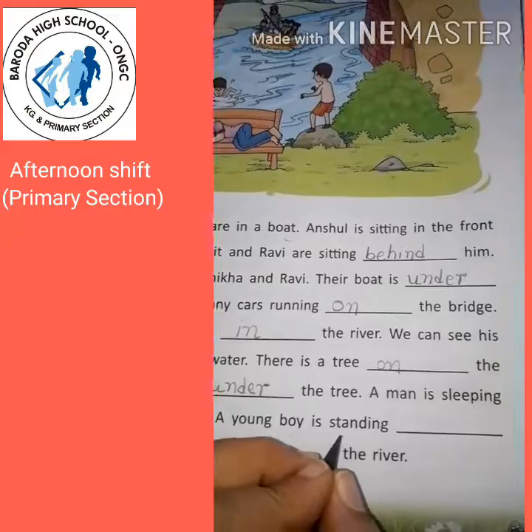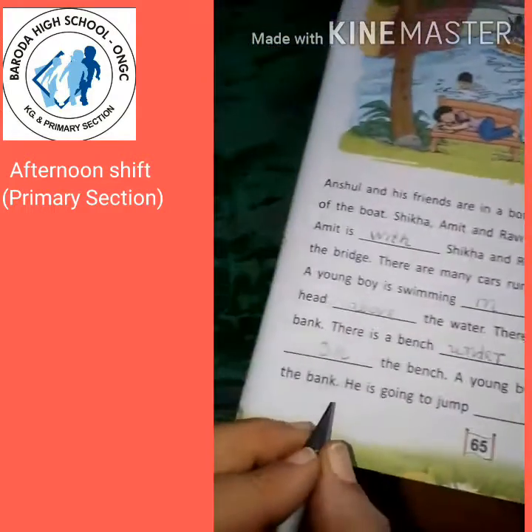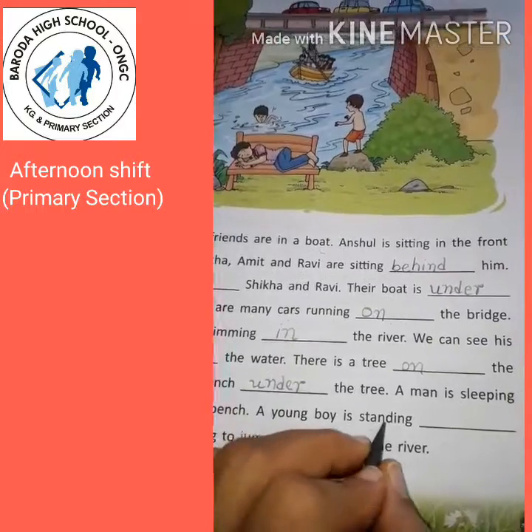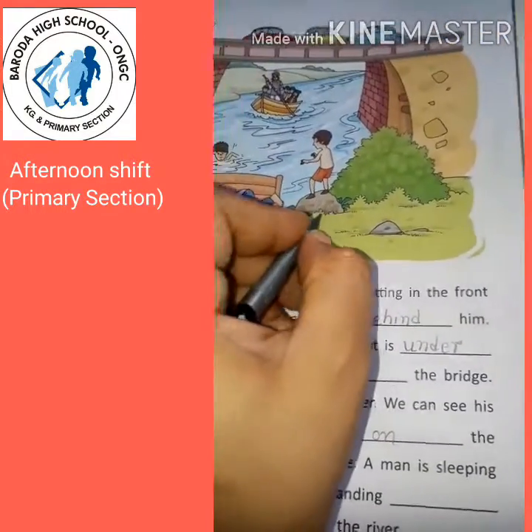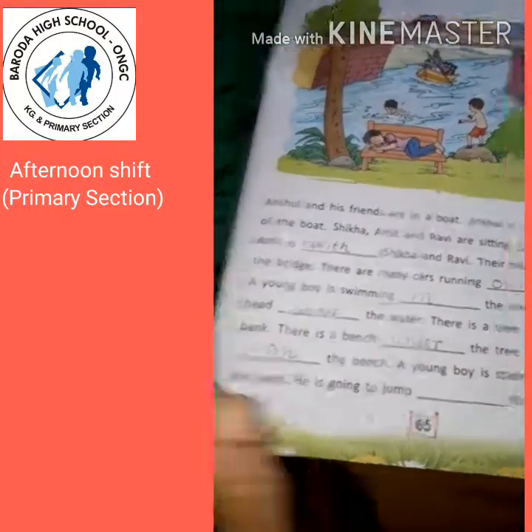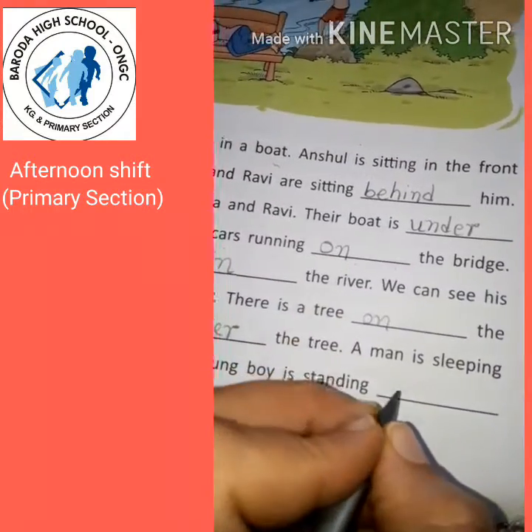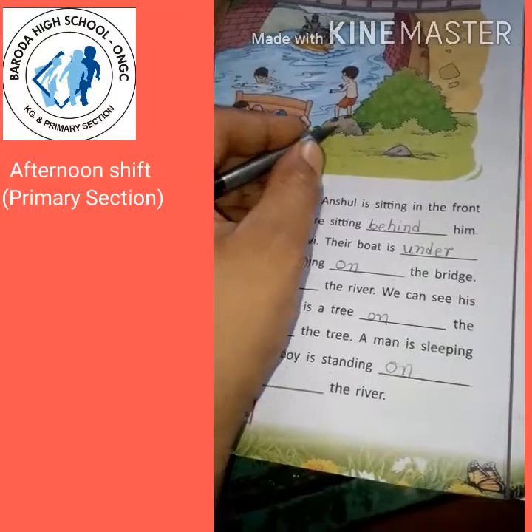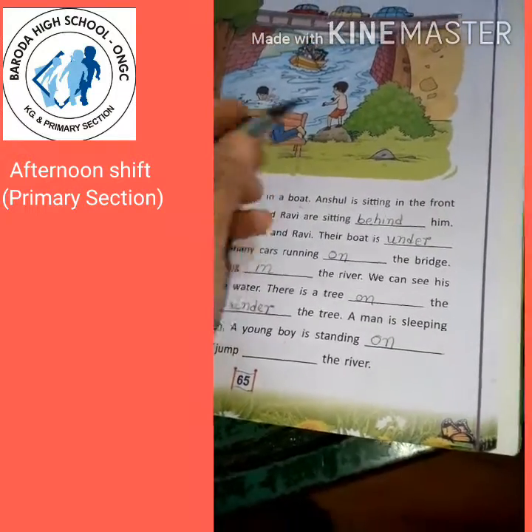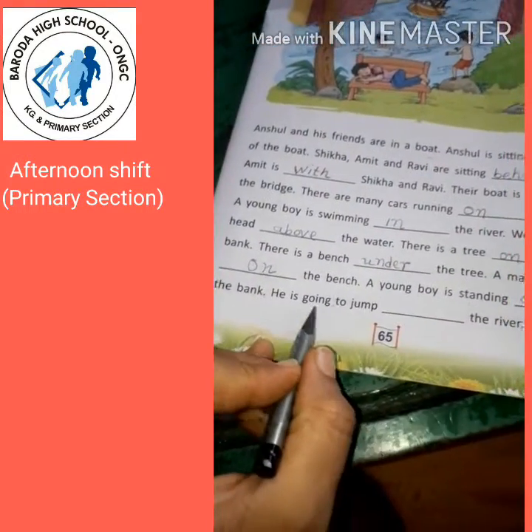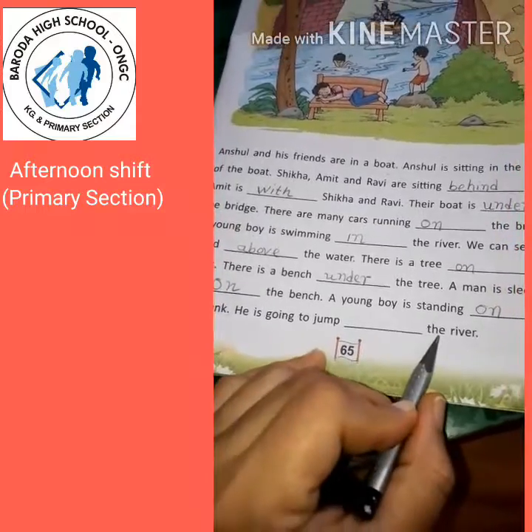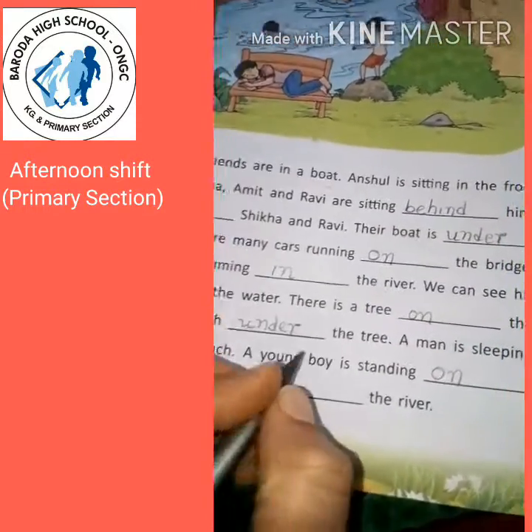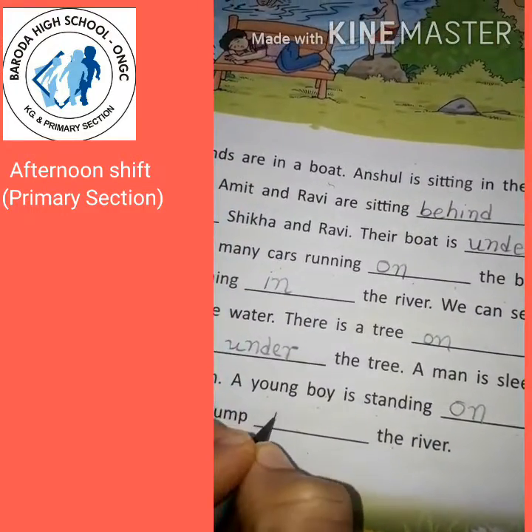A young boy is sitting blank the bank. A young boy is standing on the bank. Right? A young boy is also standing on the bank. He is going to jump blank the river. He is going to jump into the river.